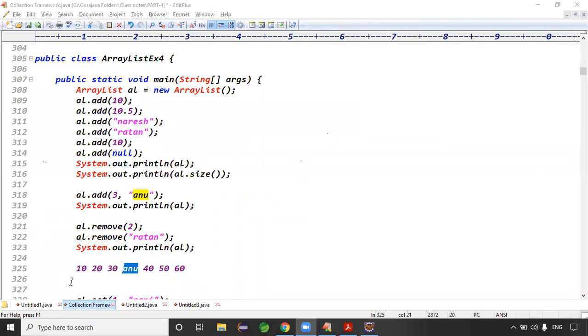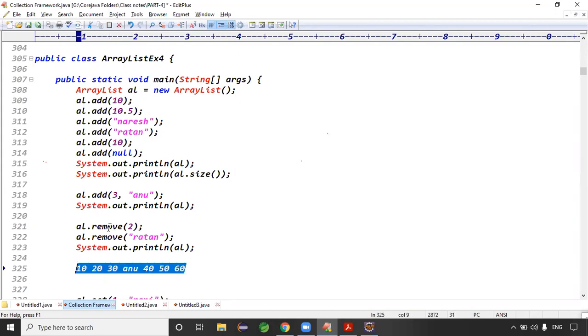That's why, guys, if our frequent operation is inserting data in the array list, is the array list a recommended choice or not? Array list is not a recommended choice, guys. Our frequent operations like inserting data in the middle are not a recommended process for array list. That's one thing we need to understand.